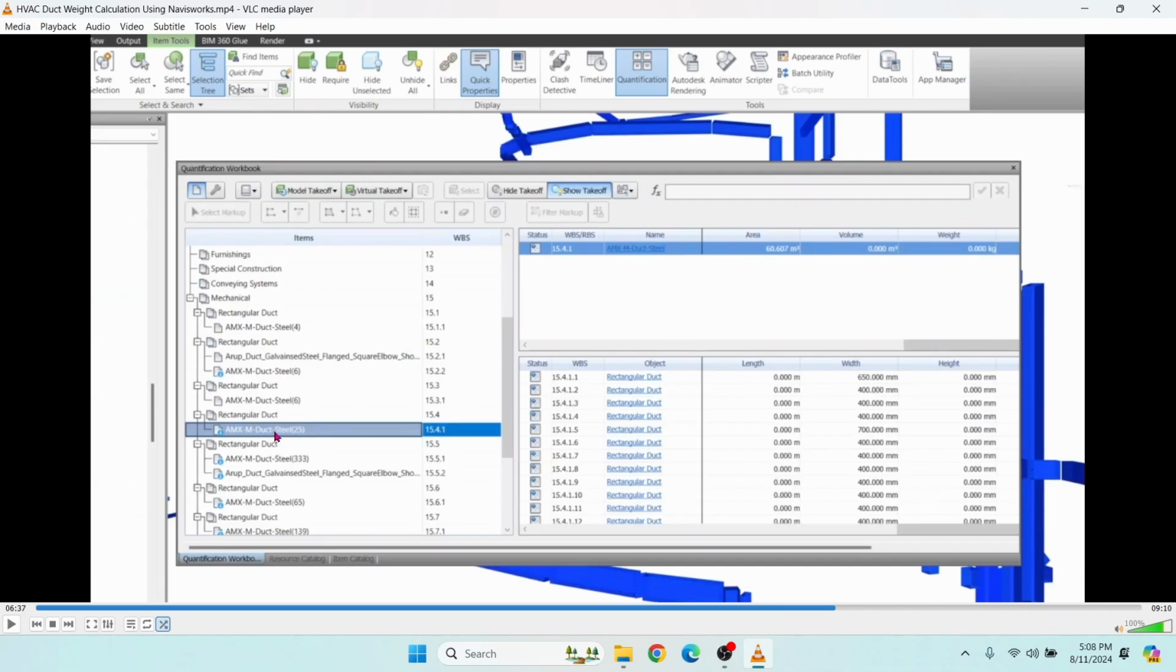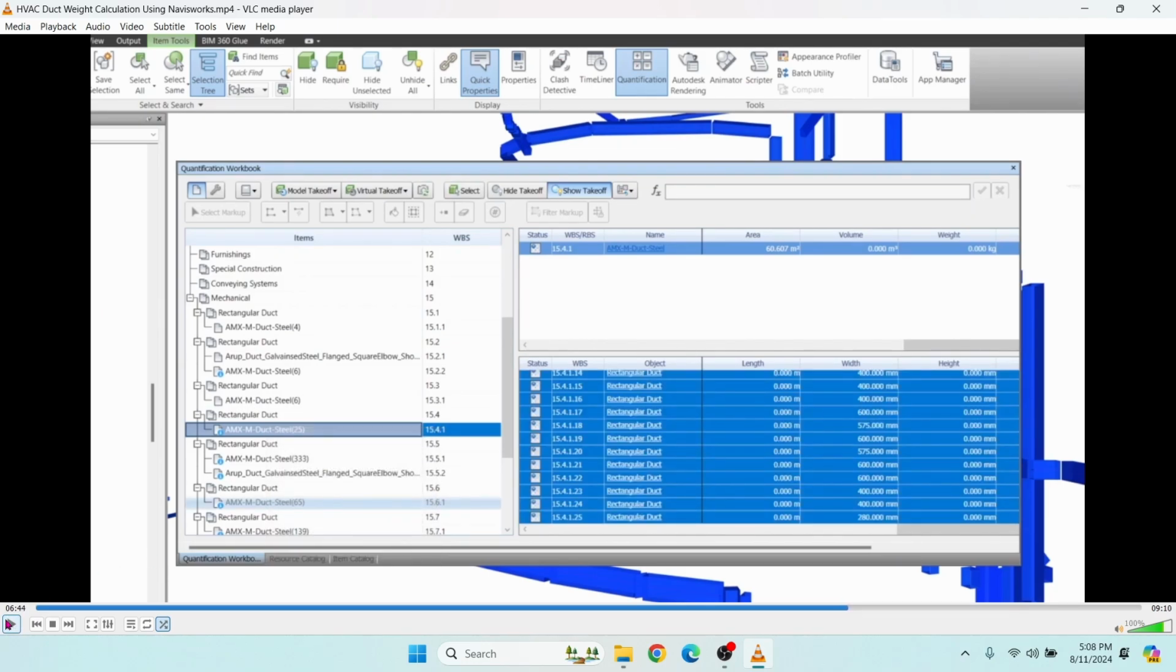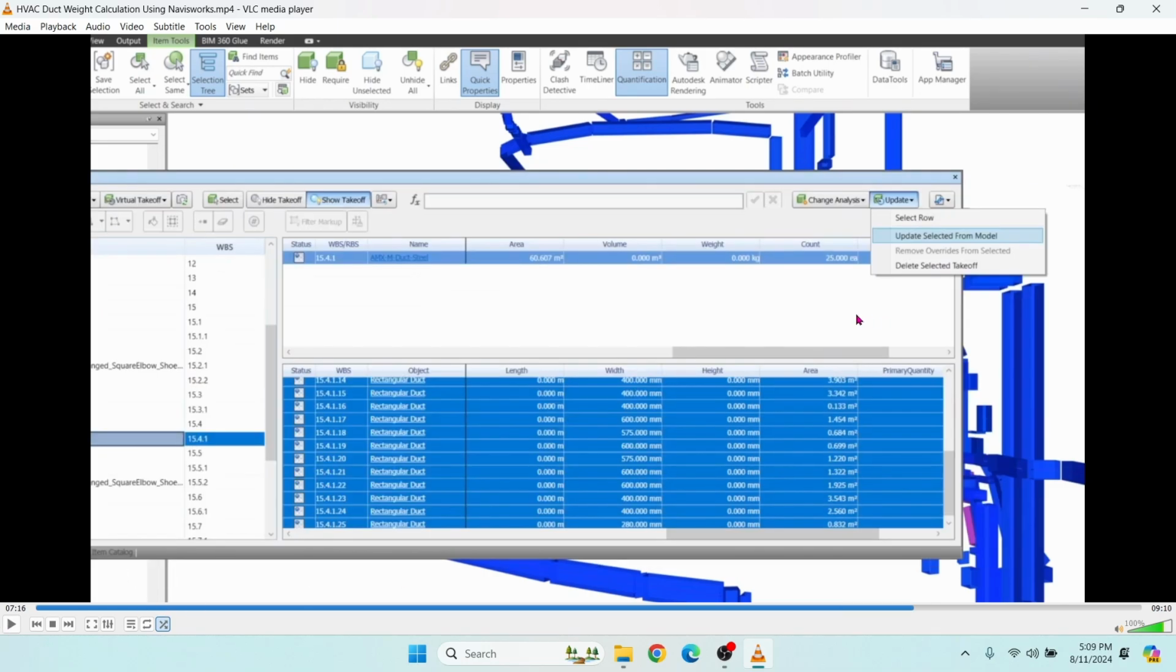We will update this line. Click this line. Right click that line. Select All Takeoffs. Then it will select all the takeoffs. You can see change analysis has already happened. We already did change analysis. And now each row we have to update like this, by selecting. Then click Update and click Update Selected from Model.